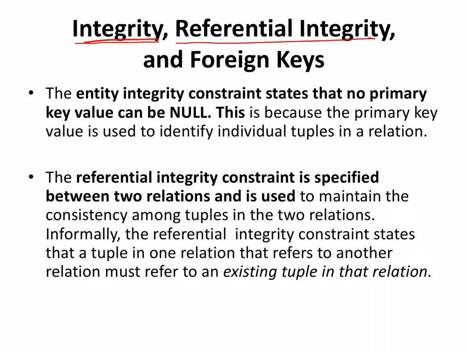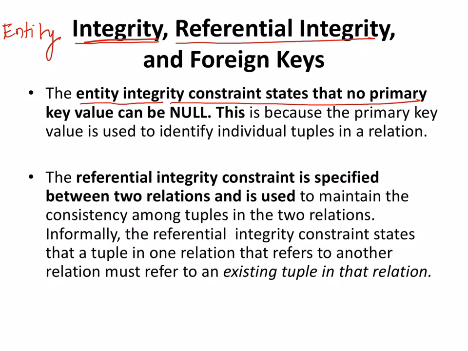I have mistakenly skipped it out; writing it was entity integrity, and then referential integrity and foreign keys. So let's see the first thing, that is entity integrity.